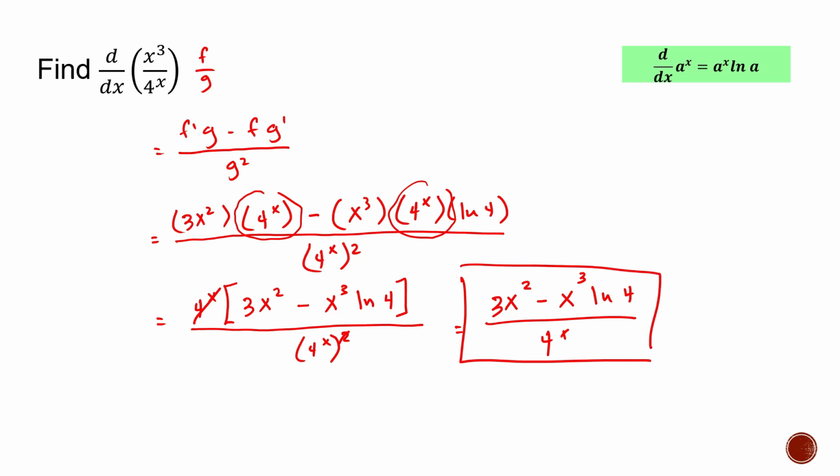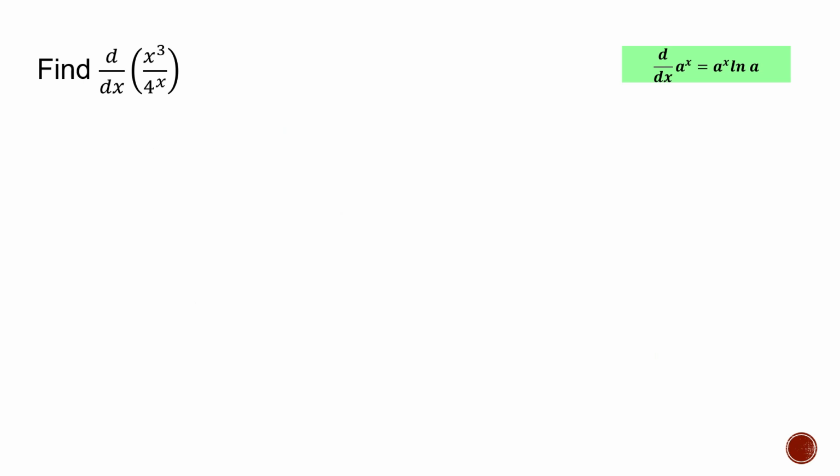Right. Let's go to the last example. Again, here we will use the quotient rule. We have an f and a g. I'll write the formula here on top. So f prime g minus f g prime all over g squared. Okay.